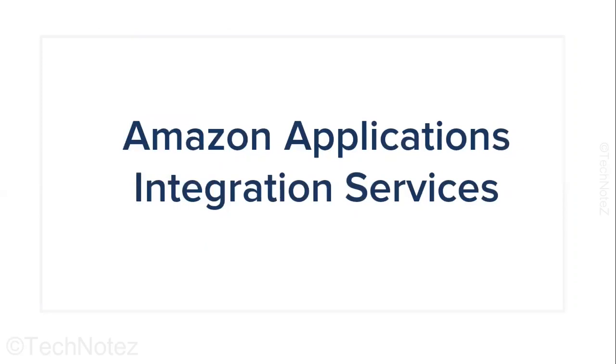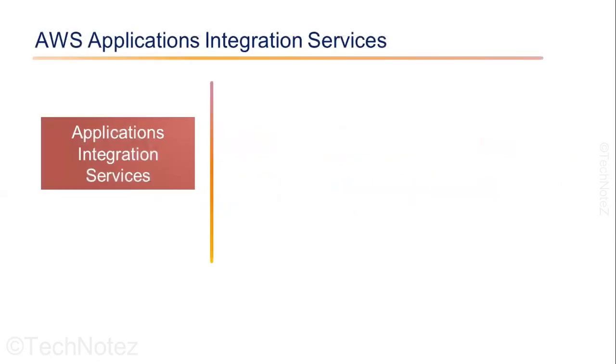So next, we are going to talk about another category of services called app integration services. And when we talk about the app integration services, we are really talking about three different types of services on AWS. AWS offers several services that enable organizations to build and manage the integrations between different applications. We will discuss some of the key AWS integration services.